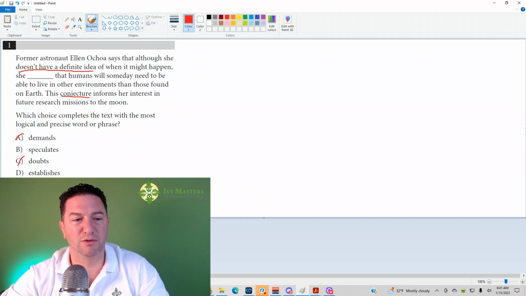Answer choice D, establishes that humans will someday need to be able to live in other environments. Well, she doesn't have the power to establish that. That's something that's going to happen outside her control, but she is a former astronaut, so there are some things that she would be involved in. Anyway, the correct answer here is going to be speculate.